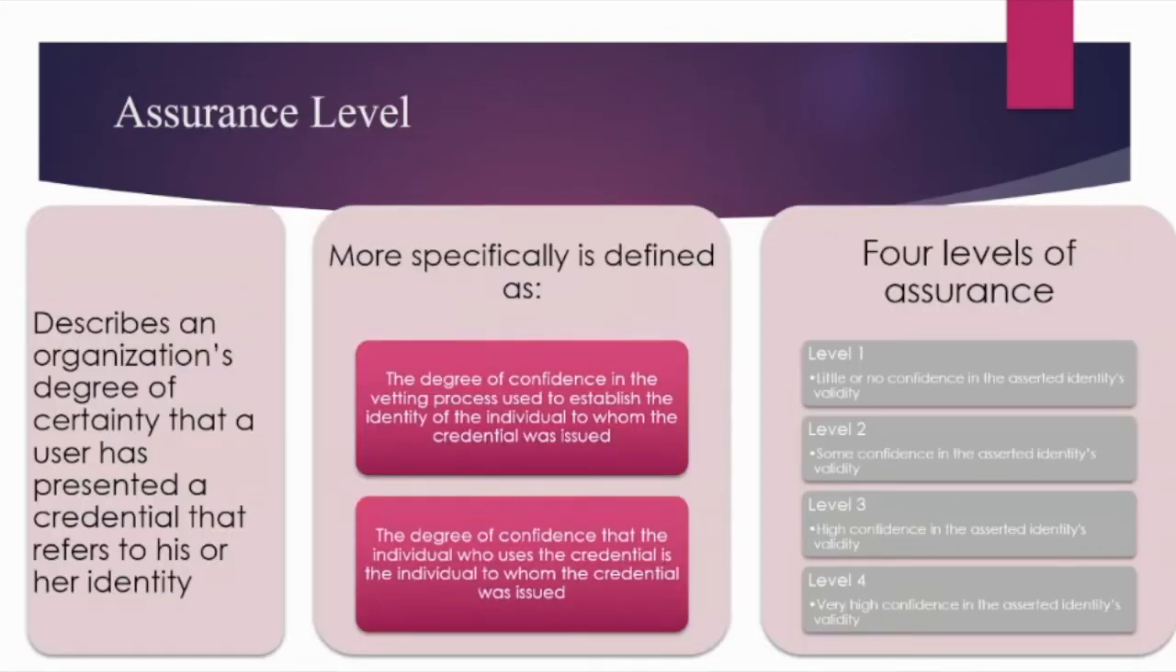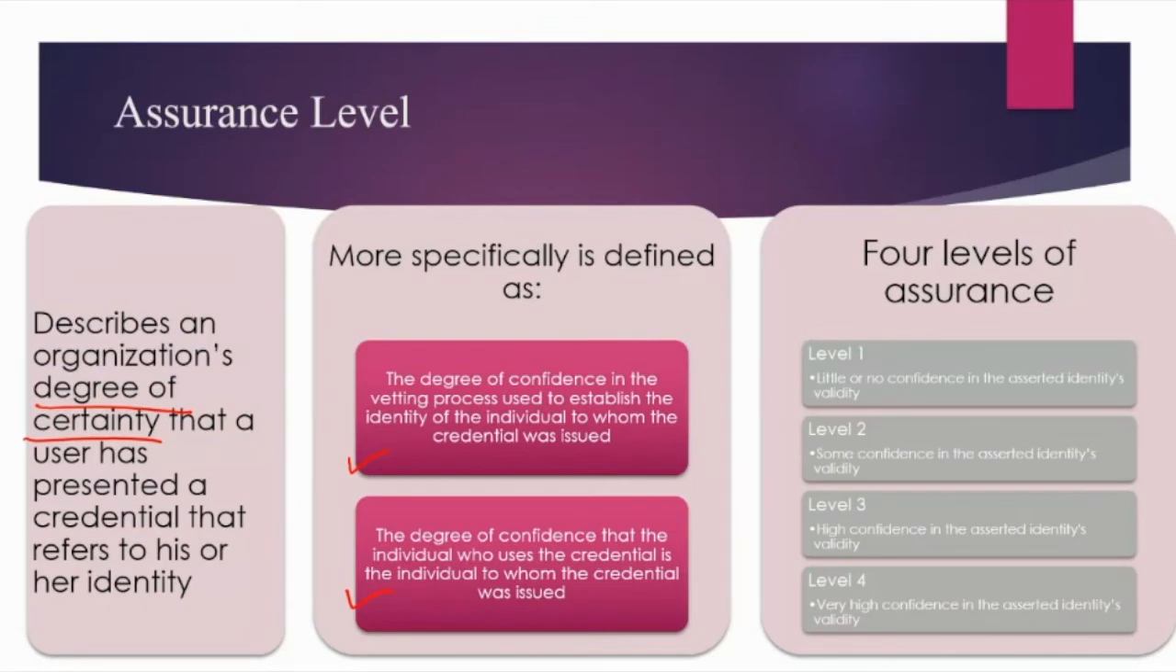Assurance level describes an organization's degree of certainty. With what degree of certainty a particular organization is saying that yes, the user has presented a credential that refers to his or her identity only. This is the level of certainty or confidence with which an organization can say that yes, this individual is the one to whom the credential information has been issued. It is more specifically defined through these two definitions.